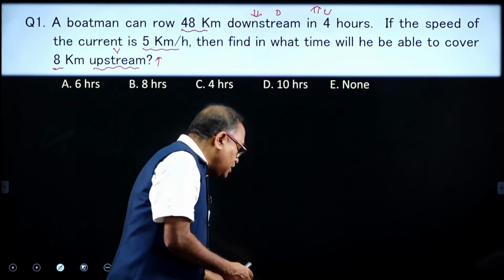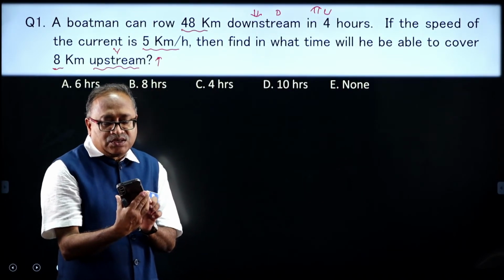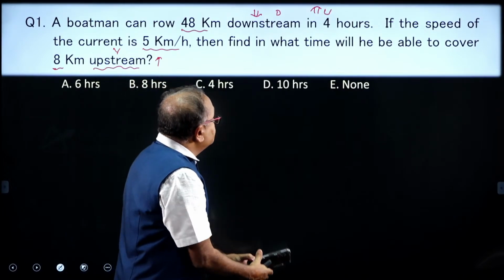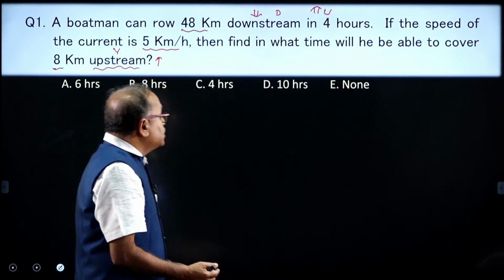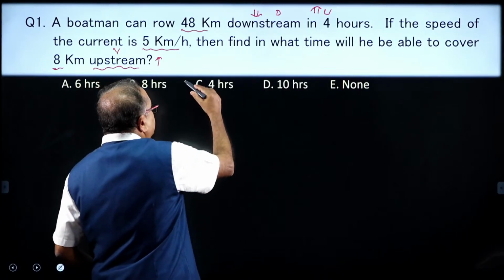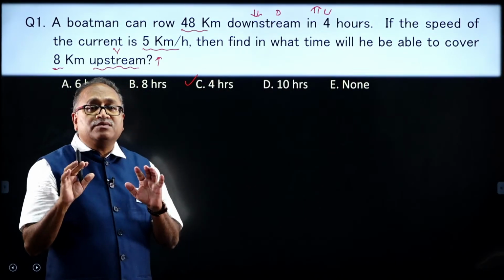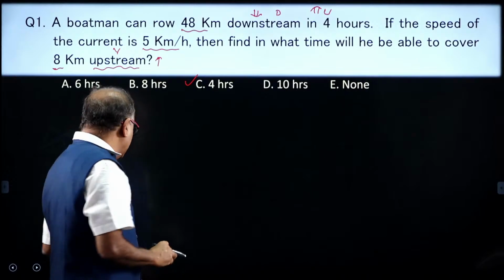Now I can see one response, Krishnan is saying option 4. Let us check whether option 4 hours is correct or not. Is Krishnan correct or not?